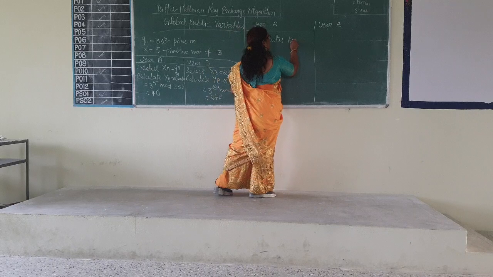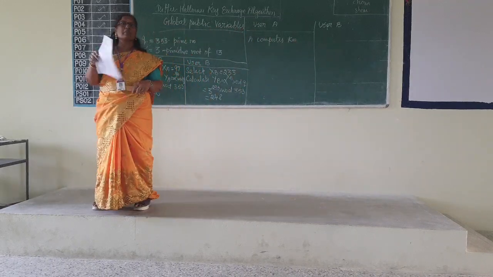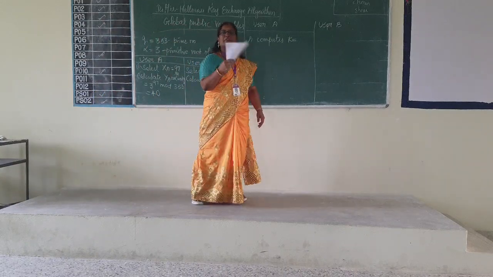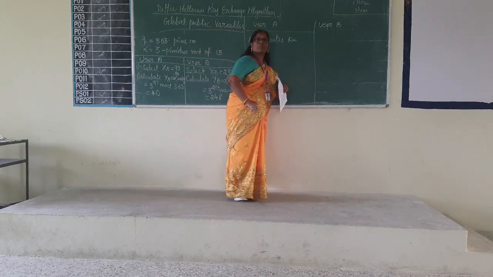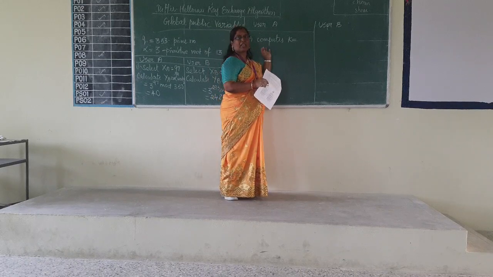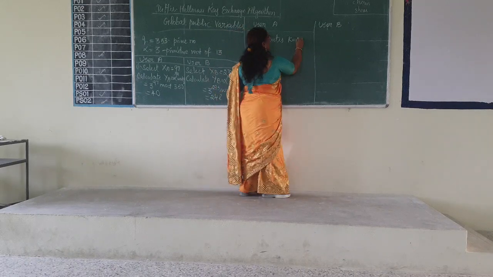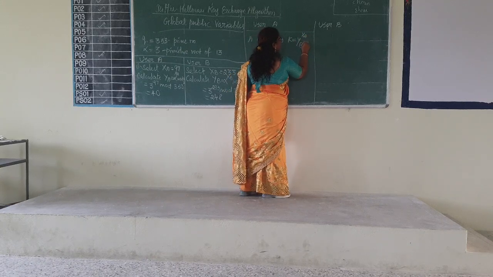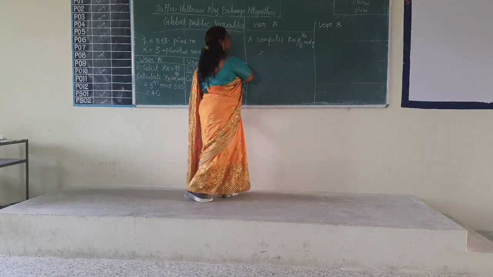What is the formula for K for A? YB to the power XA mod Q. Can you apply the formula?